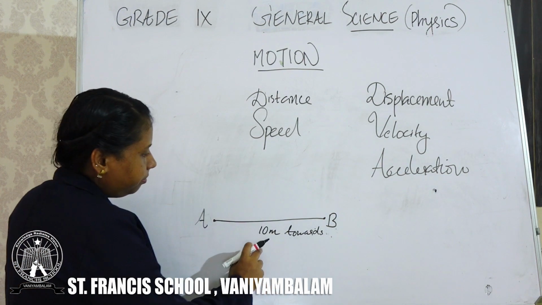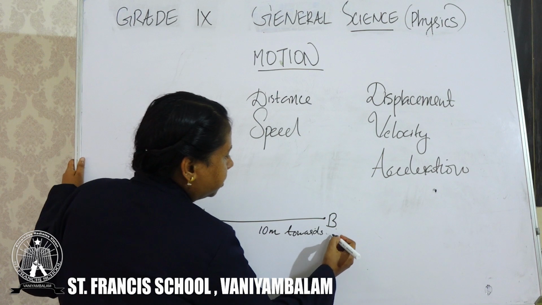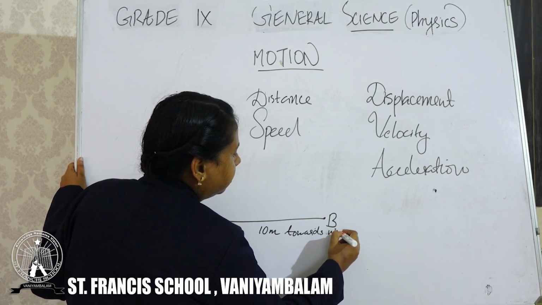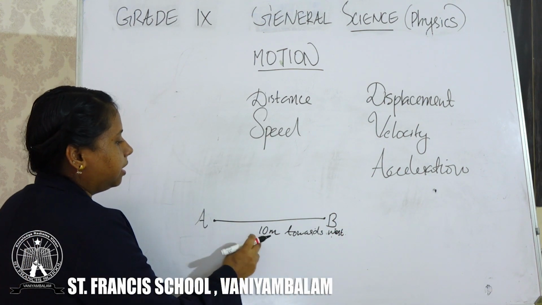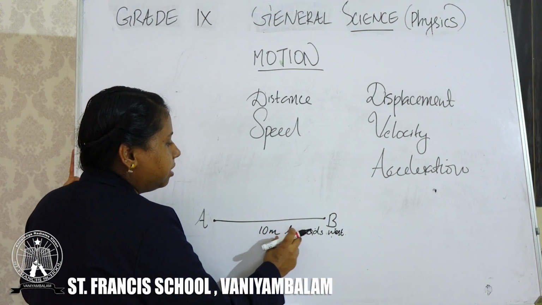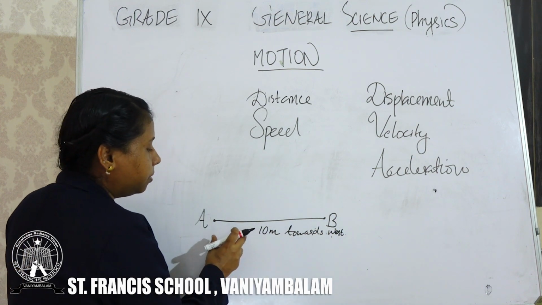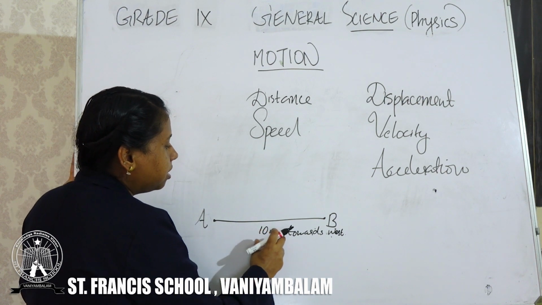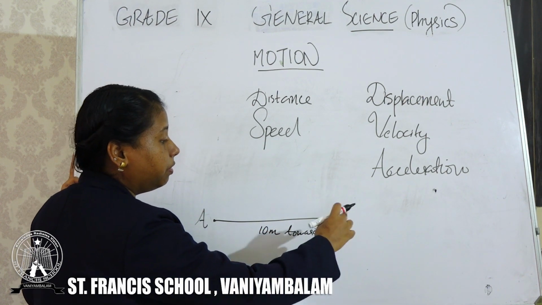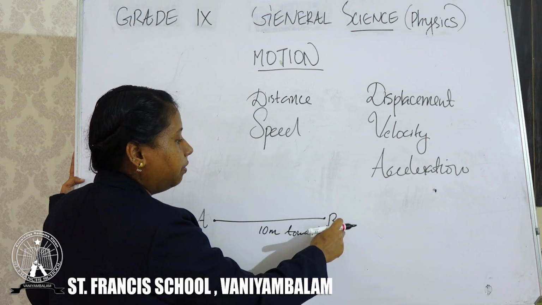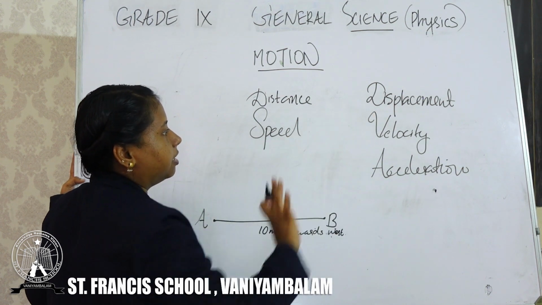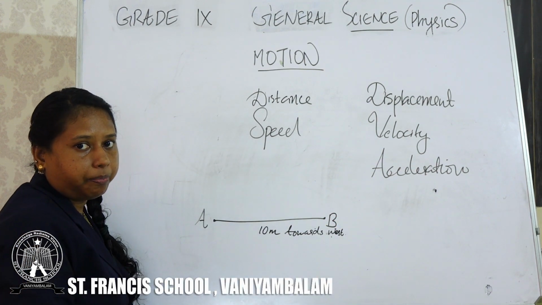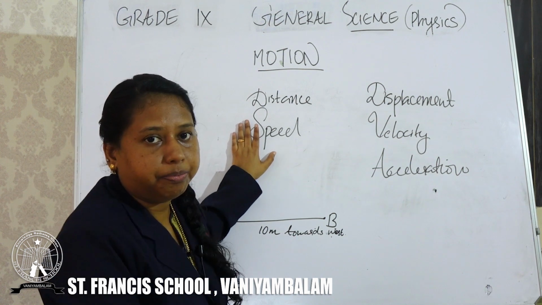So if you want to explain the displacement, we want to mention the direction also. The object covers 10 meters towards west, or the object moves 10 meters towards east. There should be a mention of direction in the case of displacement. And what about speed?